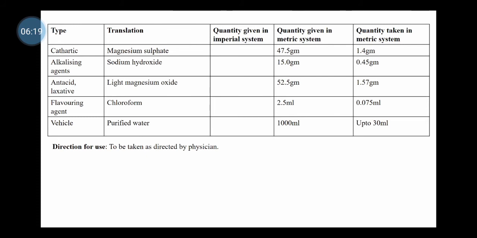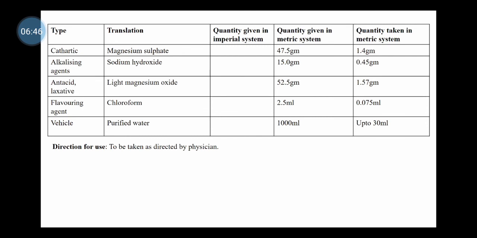According to the factor 0.03, multiplying with 47.5, we get the answer 1.4 gram, which is the quantity taken in the metric system. Then sodium hydroxide, which is used as an alkalizing agent, for 1000 ml requires 15 gram, and for 30 ml preparation, sodium hydroxide will require